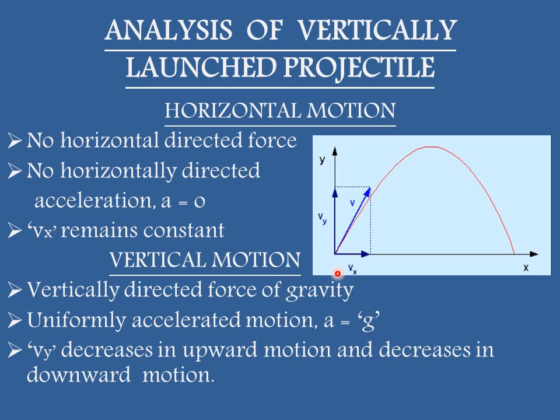Along the vertical motion, we have the force of gravity as the vertically directed force. Therefore, the motion will be a uniformly accelerated motion and a will be equal to g. As the projectile will move up, Vy will keep on decreasing, and as the projectile will move down after achieving the highest point, its vertical component of velocity will keep on increasing.